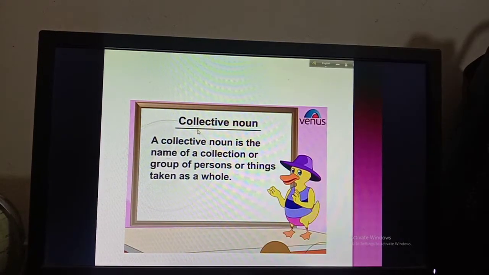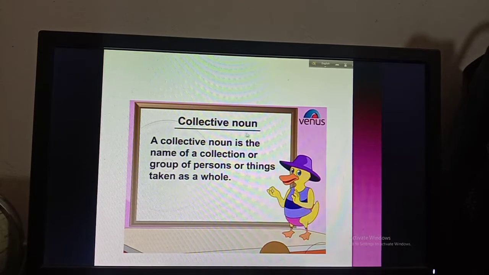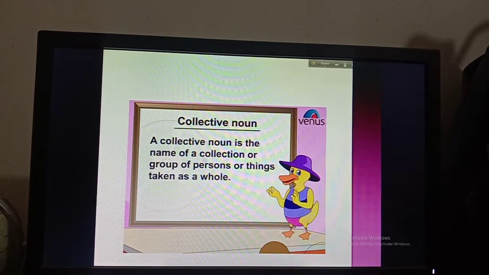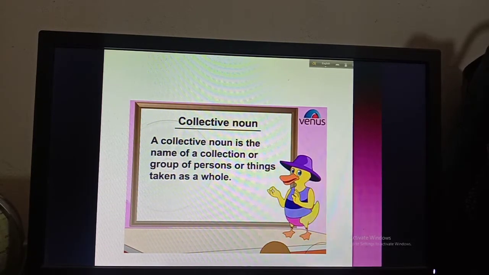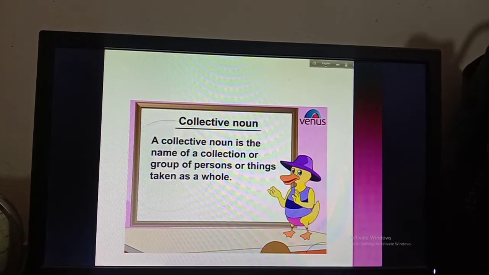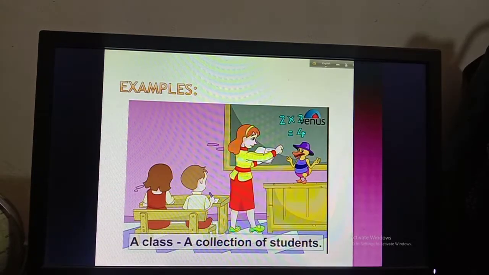So first of all, we are going to learn collective noun. A collective noun is the name of a collection or group of persons or things taken as a whole. That means in a collective noun there will not be only one person or only one thing. There will be a group of persons or a group of things. That's why it is called a collective noun. So you have to remember that in a collective noun there will be groups of persons or things all together. Okay, so examples.